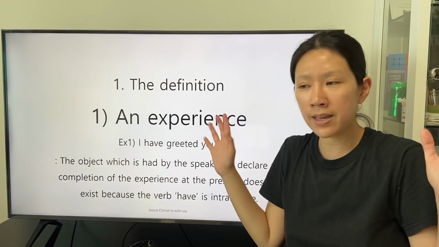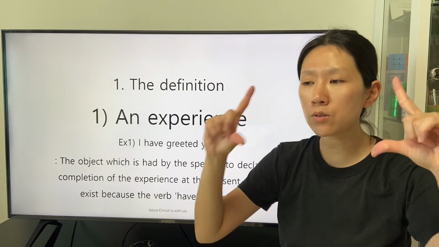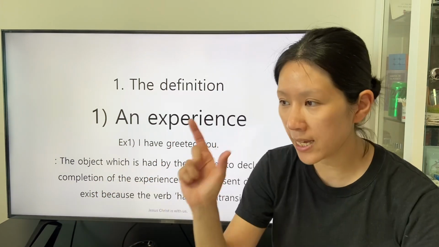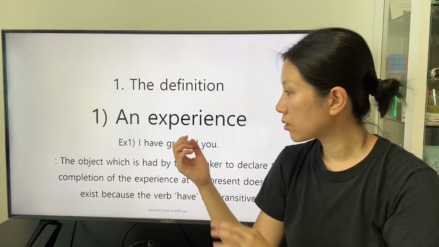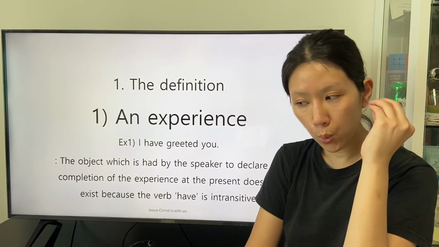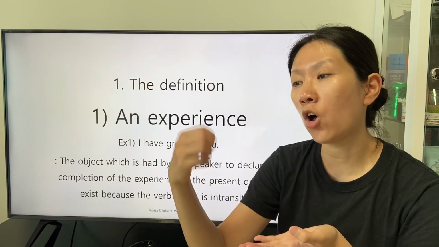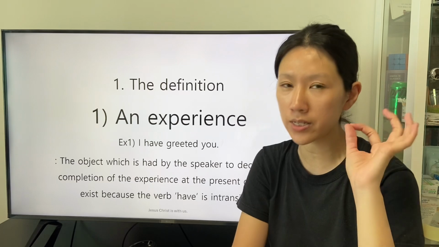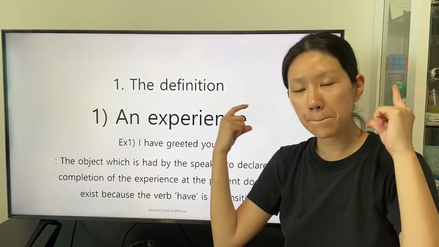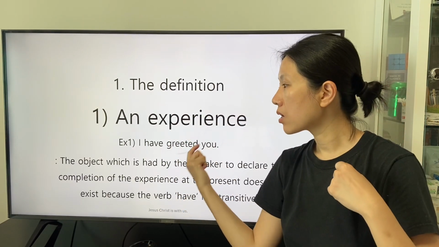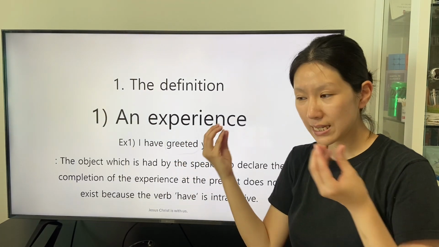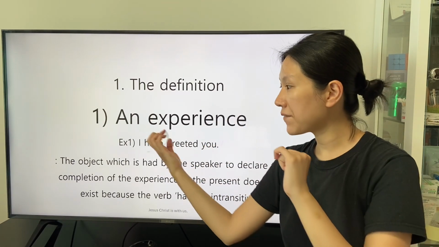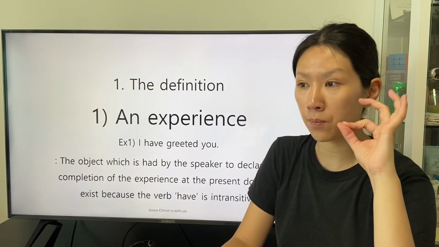We can understand that the speaker describes how the experience is when the speaker states a clause about the experience of the subject, because the past participle specifies the definition of the intransitive verb have.